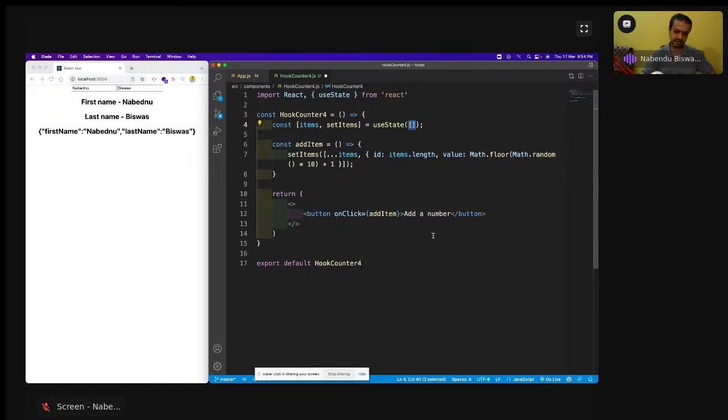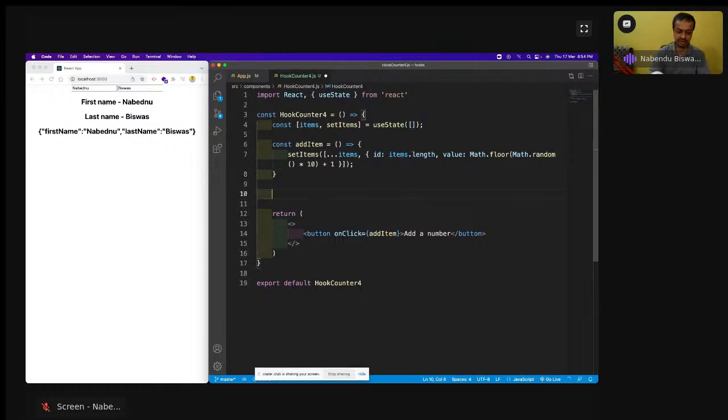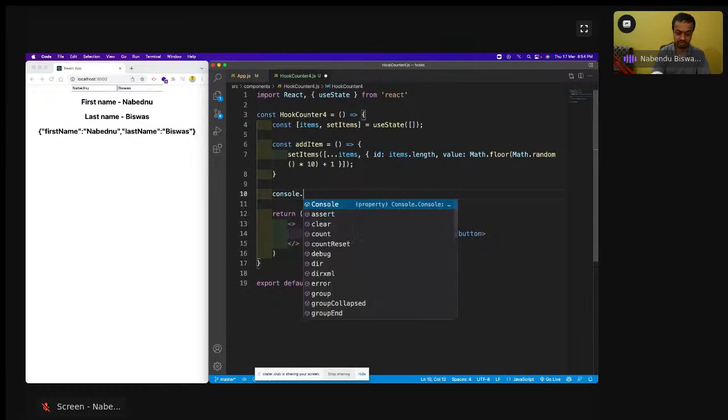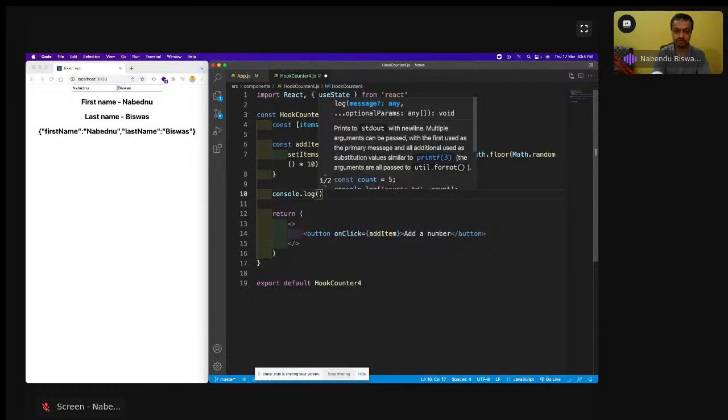So the next time when I click, again that will be done, but already one item is there. So items.length will be 1, and it will add to it. We can console.log and check this thing. We can do a console.log before the return. Console.log before the return works very fine.